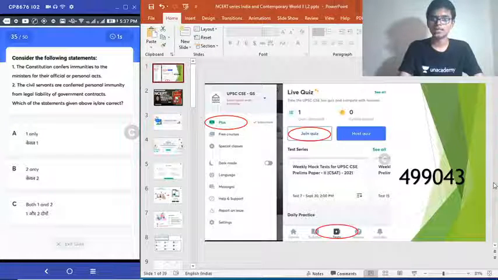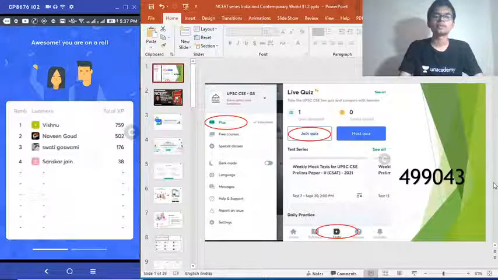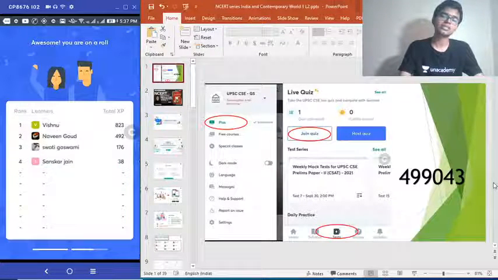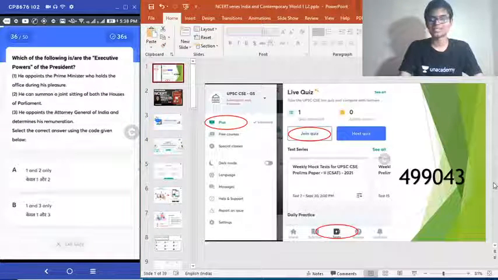You can eliminate some sentences straight away. Whatever is remaining is the answer. 35th question, correct answer is option B. Okay, civil servants have that immunity, but the ministers have immunity as far as their official acts are concerned, but for personal doings, there is no immunity.